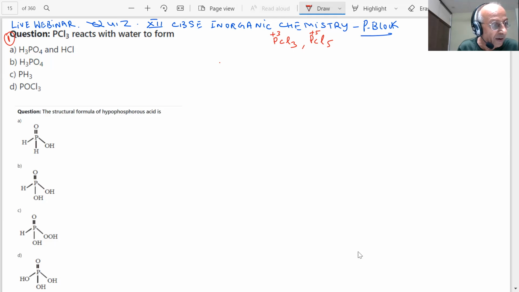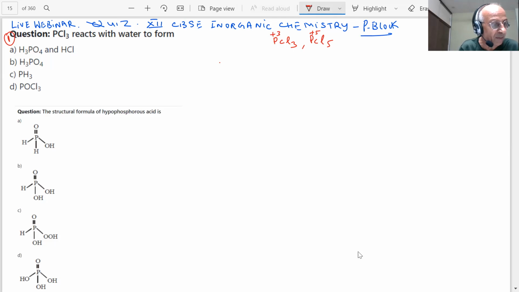And you know how they are prepared also. What happens when phosphorus trichloride reacts with chlorine, students? You will get PCl3. And if you use excess of chlorine, then you can get what? PCl5. So the reactions of PCl5 and PCl3 are important, and their preparation is also important.